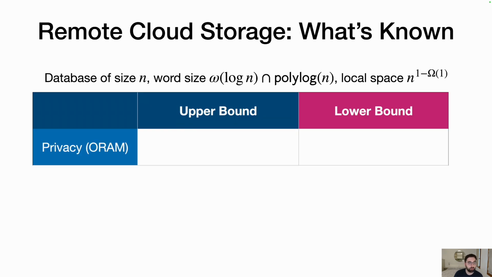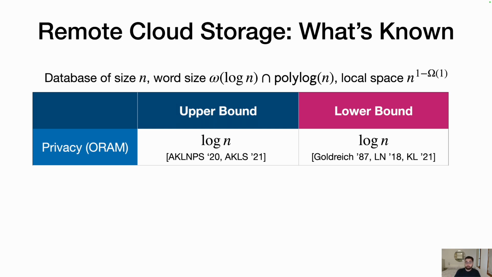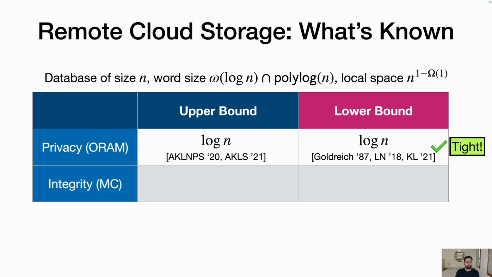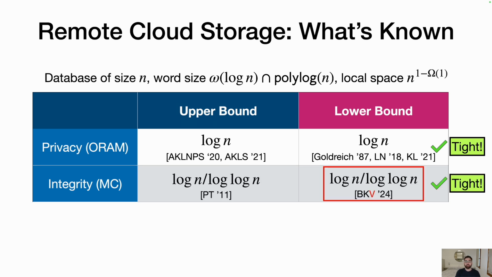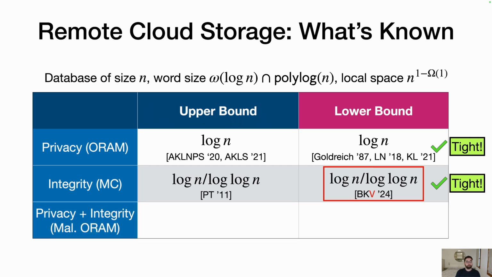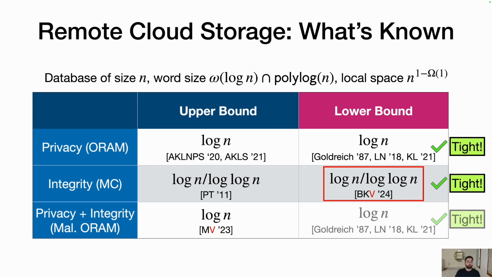Okay, let me summarize what's known in terms of the trust concerns that we had at the beginning. So if you want privacy in the ORAM sense, there's an upper bound of log n, which is amazing. And this matches the lower bound of log n, showing that this is tight. If you care about integrity and memory checking, there's a log n over log log n construction, and we show that this is tight. And lastly, if you want privacy and integrity together, previous work shows an upper bound of log n, and this matches the ORAM lower bound of log n, which directly applies in this setting.